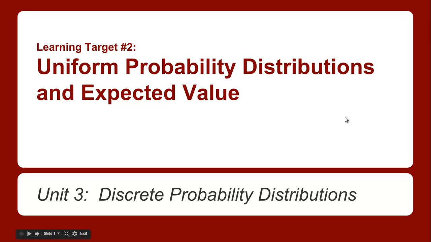Welcome to Learning Target 2. This is uniform probability distributions and expected value. Uniforms are actually a little bit easier to deal with than what we call the simple ones. The simple ones don't really have a pattern, but the uniform ones work kind of nicely.